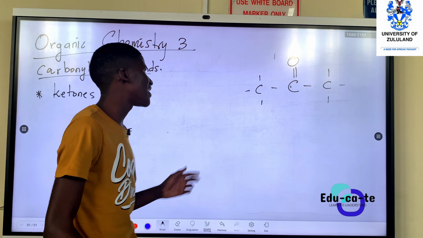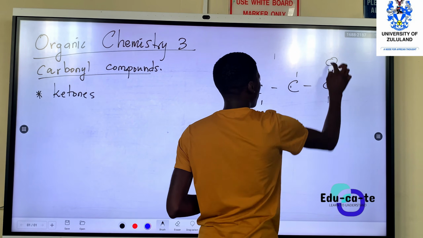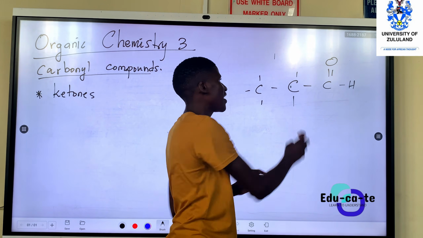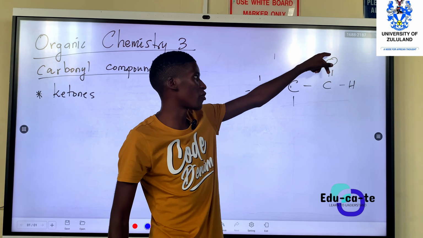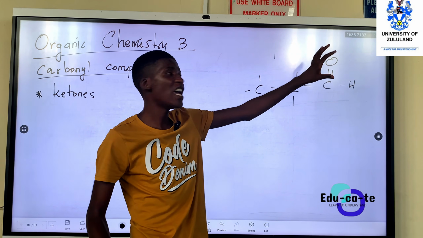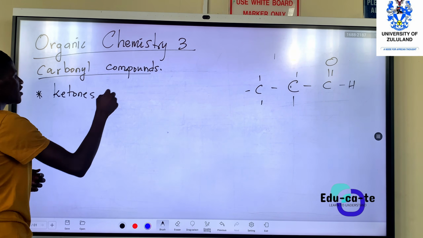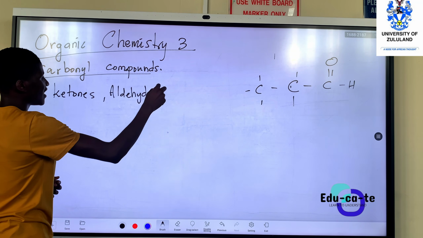And then magu aldehyde, the carbonyl group iba terminal carbon, means you're gonna find it at the end. Magu aldehyde, the carbon double bond oxygen we thola ekugcineni, we carbon eseqaleni noma usungathi ekugcineni. But sibiza nge-terminal carbon, the aldehyde layer. So it can be ketones, it can be aldehydes, it can be carboxylic acids.